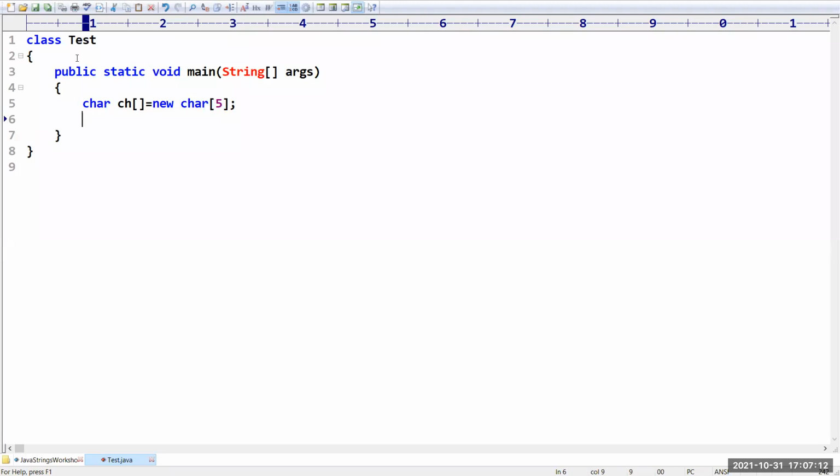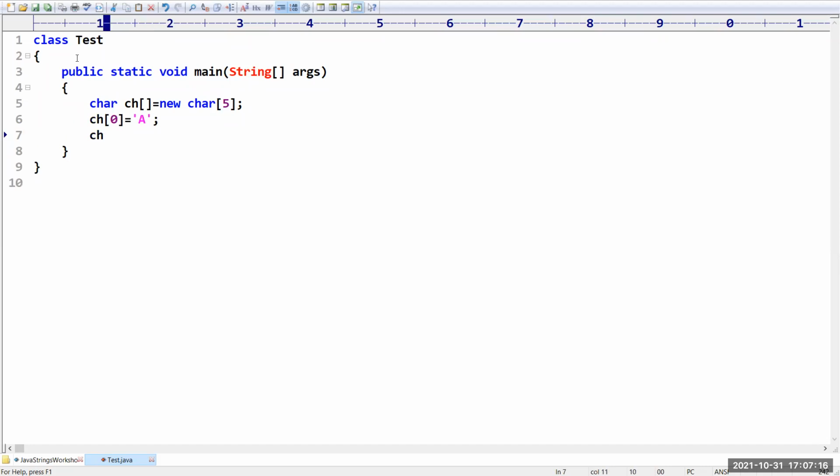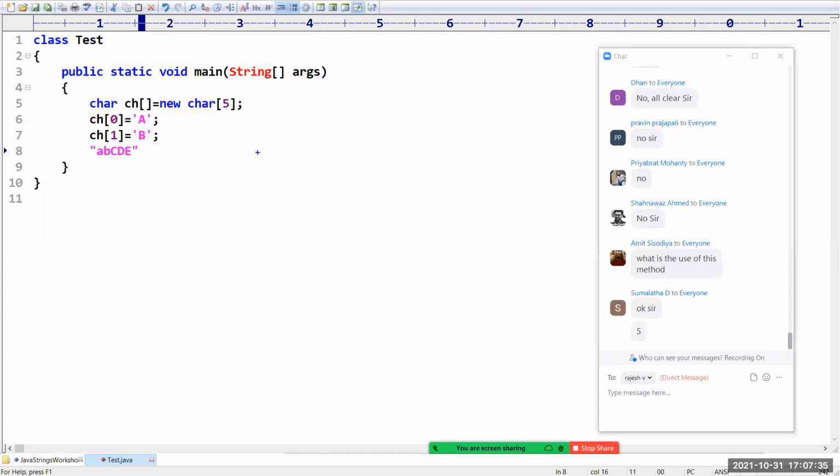Character at the 0th location is capital A, character at the first location is capital B. Like this, I have 2 characters. Now I have to take a string, A, B, C, D, E, F, or C, D. Like this, I have a string. Already in the character array, we have 5 locations, right?